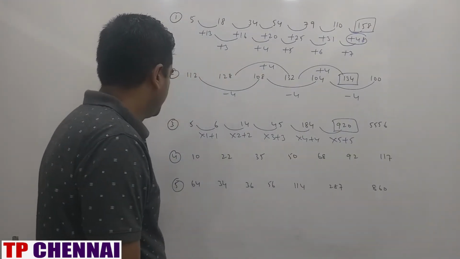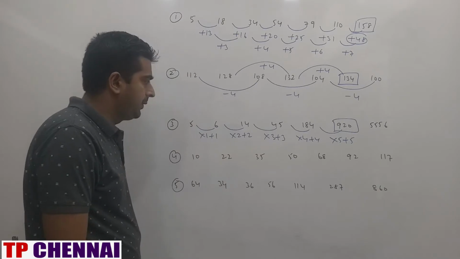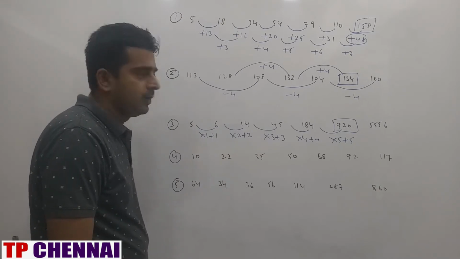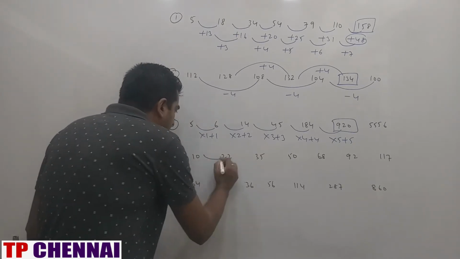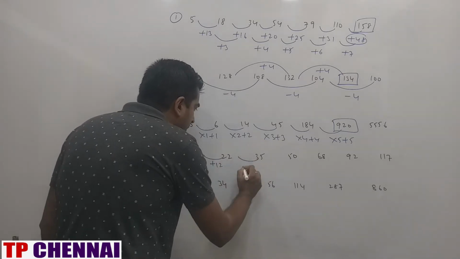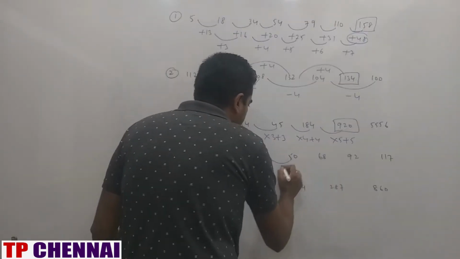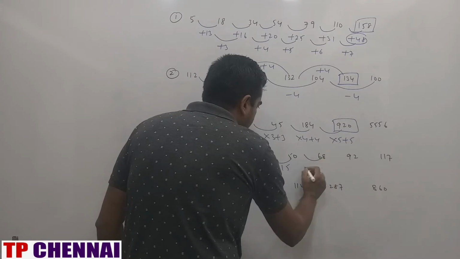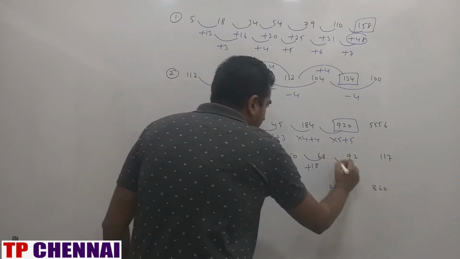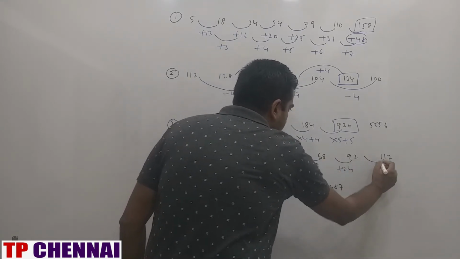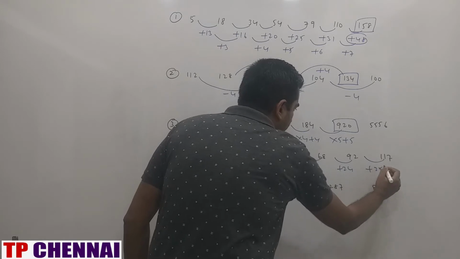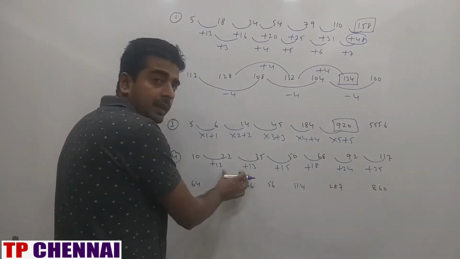Next one, 10, 22, 35, 50, 68, 92, 117. Right? So the difference is how much here? Plus 12. Difference is how much here? Plus 13. Difference is how much here? Plus 15. Here? Plus 18. Here? Plus 24. Here? Plus 25. Right? So we will take the second difference also.